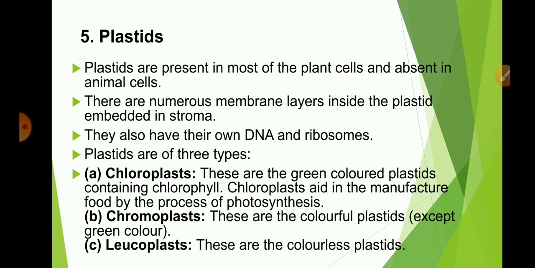Plastids are of three types. Chloroplast: the plastid containing the green pigment chlorophyll is known as chloroplast. So simply, chlorophyll containing plastids are called chloroplasts. Chloroplasts are important for photosynthesis in plants. They also contain yellow and orange pigments. Next one is chromoplast. These are the colorful plastids. And leucoplast: these are the colorless plastids.